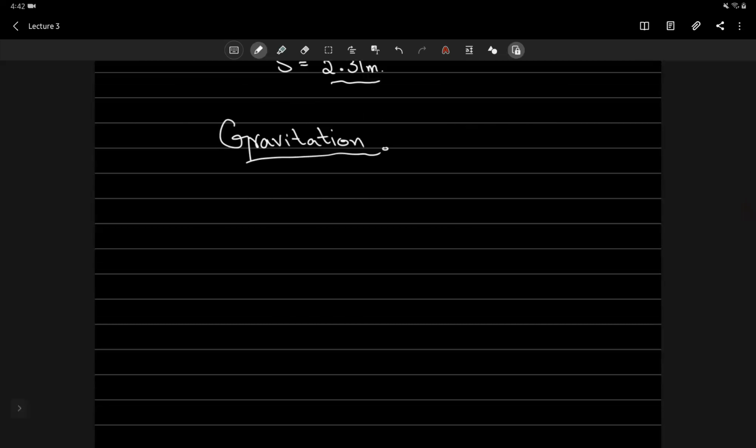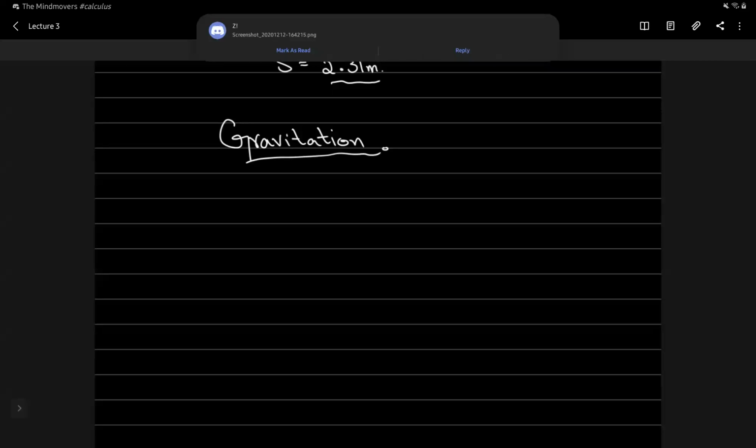Okay, so we will do examples for gravitation hopefully in the next lecture. Let me just give you a brief or a long idea of what the law of gravitation is all about. This law of gravitation is such an elegantly simple principle that nature follows, and it's so complete.